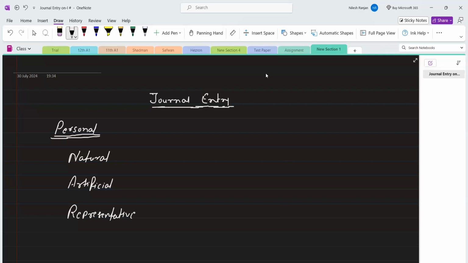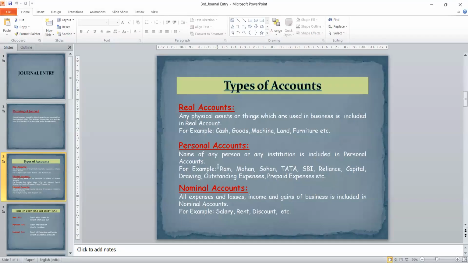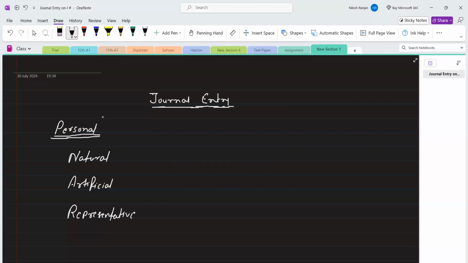First of all, these are the types of account: real account, personal account, and nominal account. And personal account is further classified into three parts, which is natural, artificial, and then representative. Now, what does it mean? First of all, personal account means name of person, institute, or any words that we will use instead of name. So in natural personal account, we will use the name of every person.